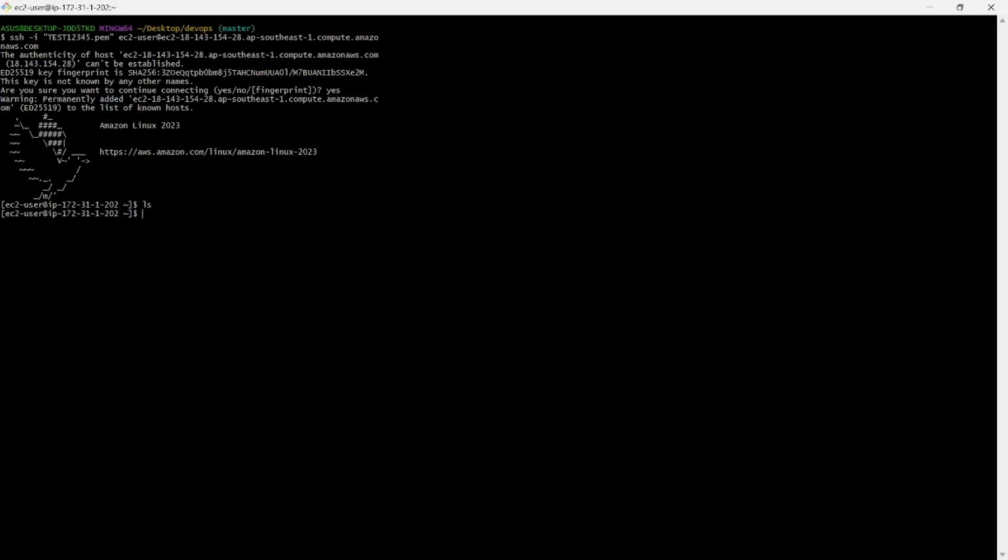What is the EBS? EBS is Elastic Block Store. We can create one and attach the EBS to our EC2 instance, but the EBS is not shared, so we cannot share it with another EC2 instance. But my requirement is different. Whatever data we create, I want to share it with another EC2 instance. Then we have to go with EFS. So this is our Elastic File System. I think that's it for the EFS.